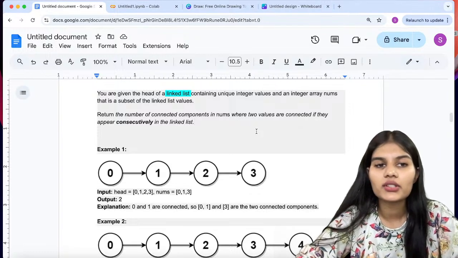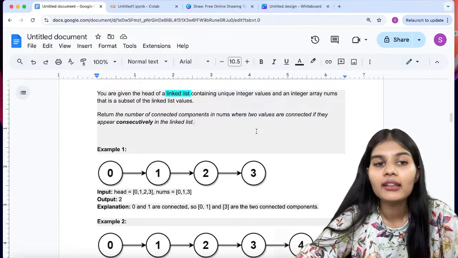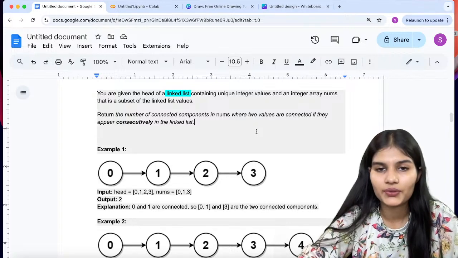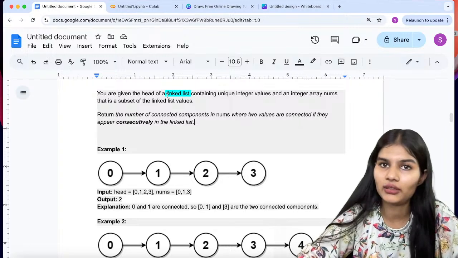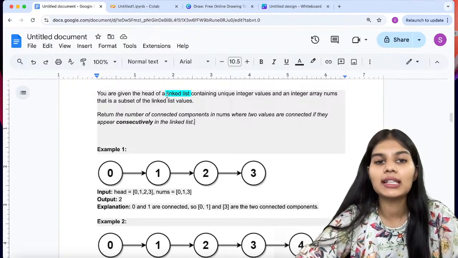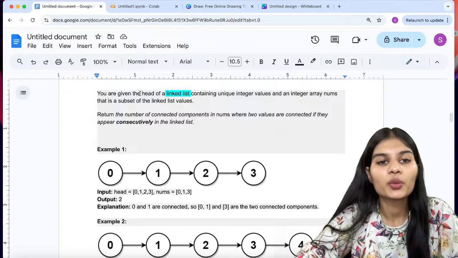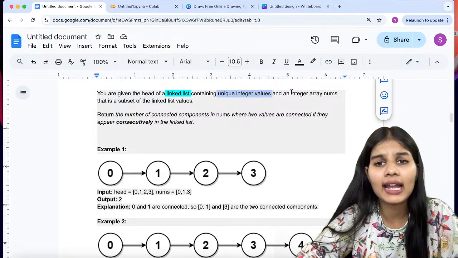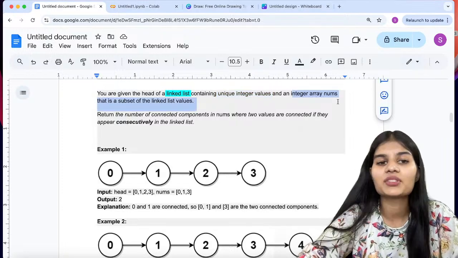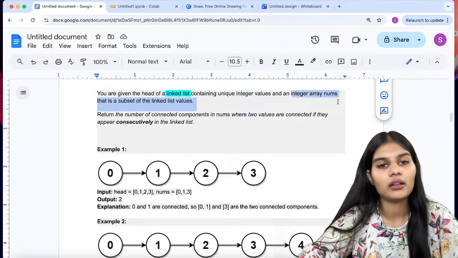Now my question says that you are given the head of a linked list containing unique integer values, and an integer array nums that is a subset of the linked list values. So simply, I have a linked list. Head means the starting value. There are two terminologies in a linked list, head and tail. Head is the starting value, tail is the ending value. So we are given the head of a linked list which has unique integer values, and an integer array nums that is a subset of the linked list values. So we have a subset array and we have the linked list.